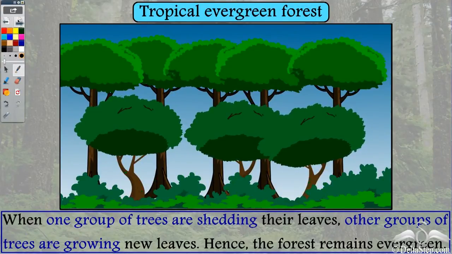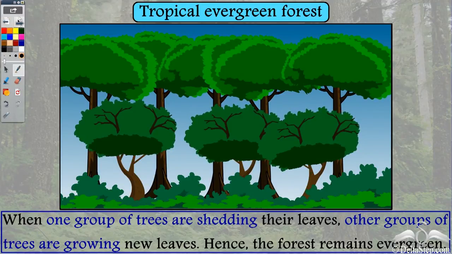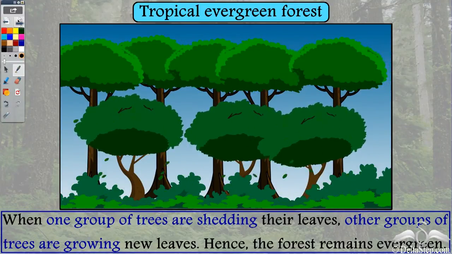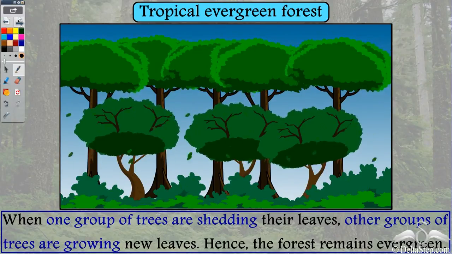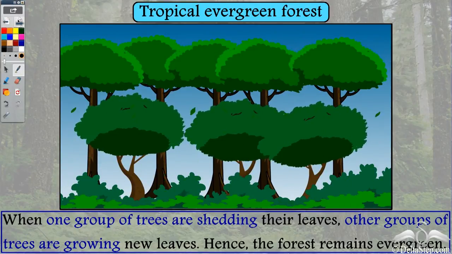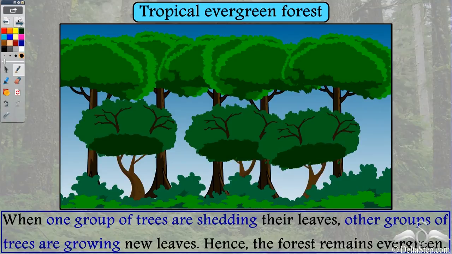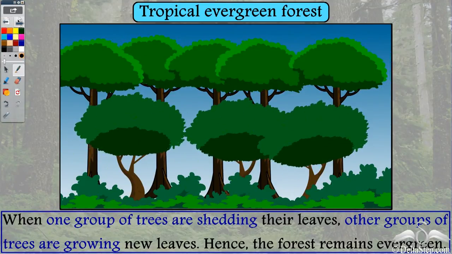Now the unique characteristic of this forest is that when one group of trees is shedding their leaves, other groups of trees are growing new leaves. Hence, the forest remains evergreen. So it is not that the trees don't shed their leaves, but they have a cycle. When one type is shedding, the other is growing leaves. And when the other one is shedding leaves, this type is growing their leaves. So as a result, we feel that the forest is evergreen.